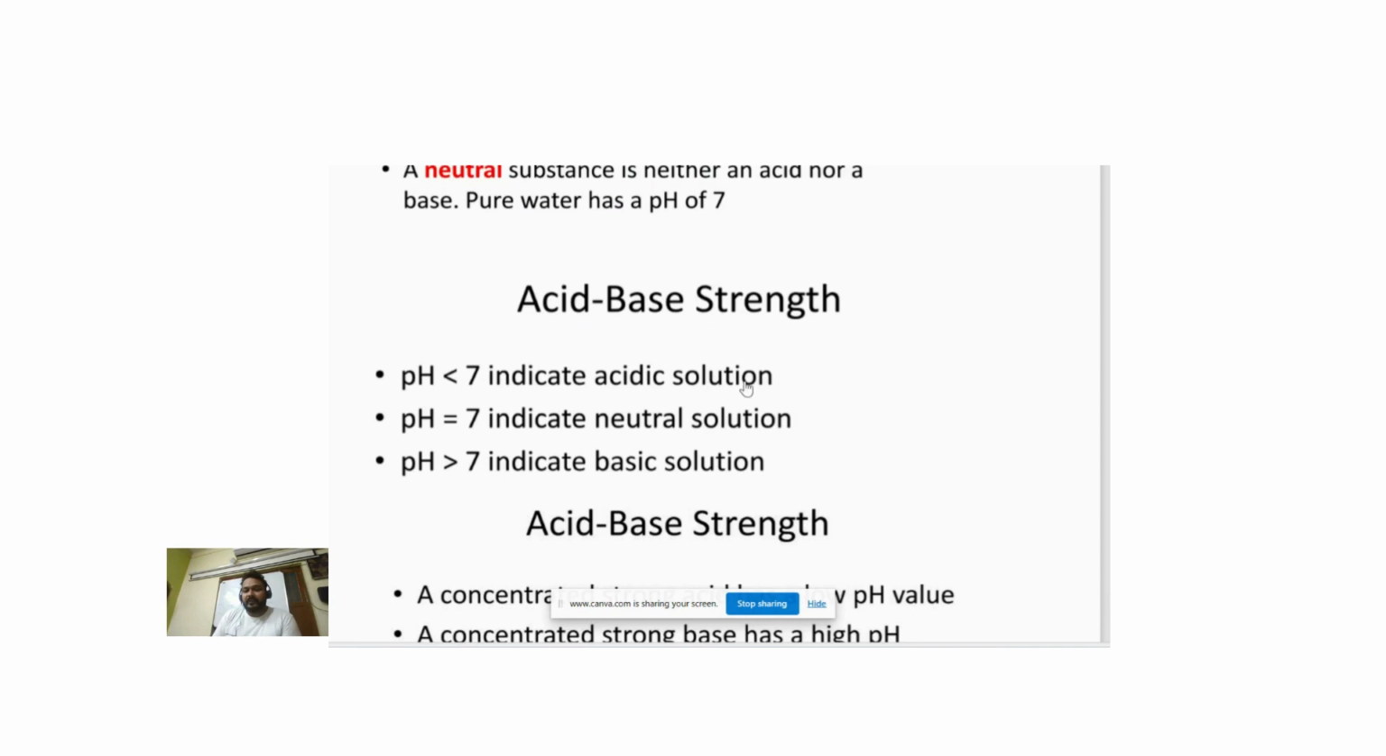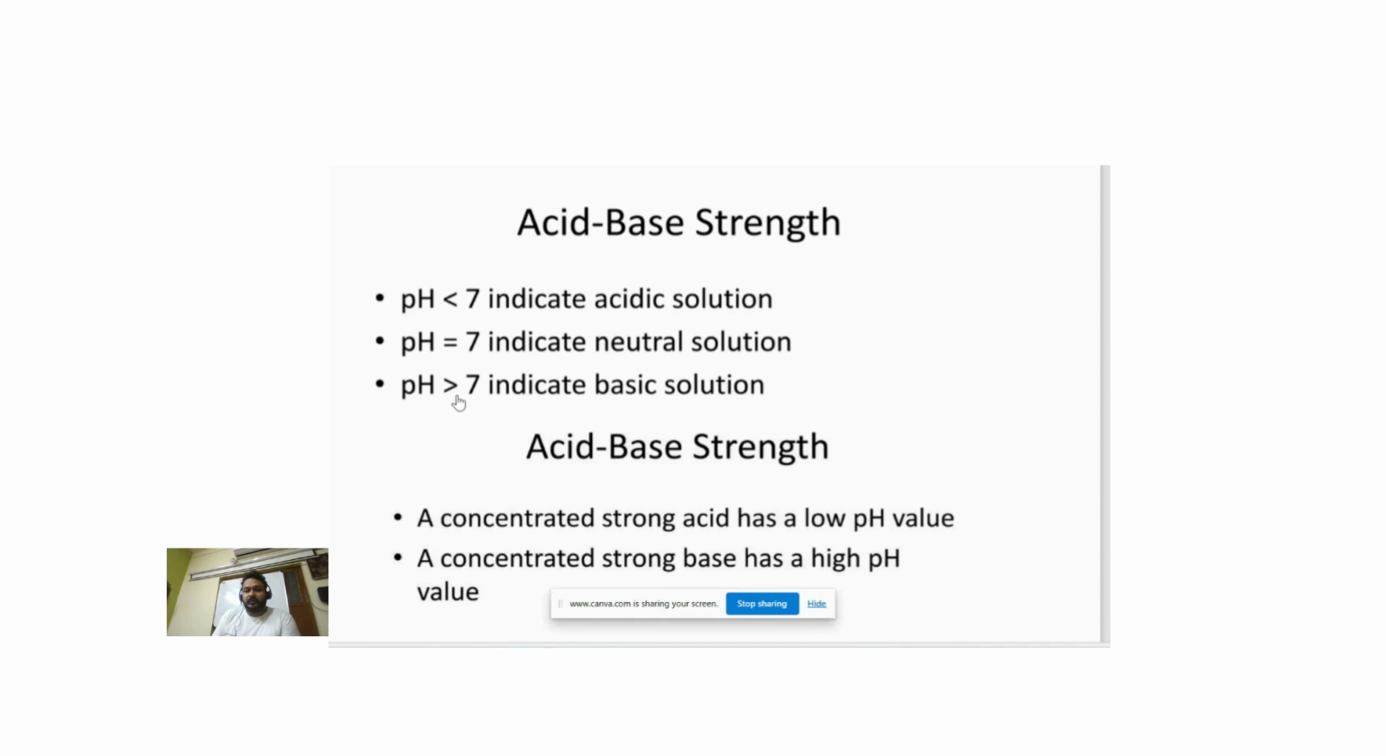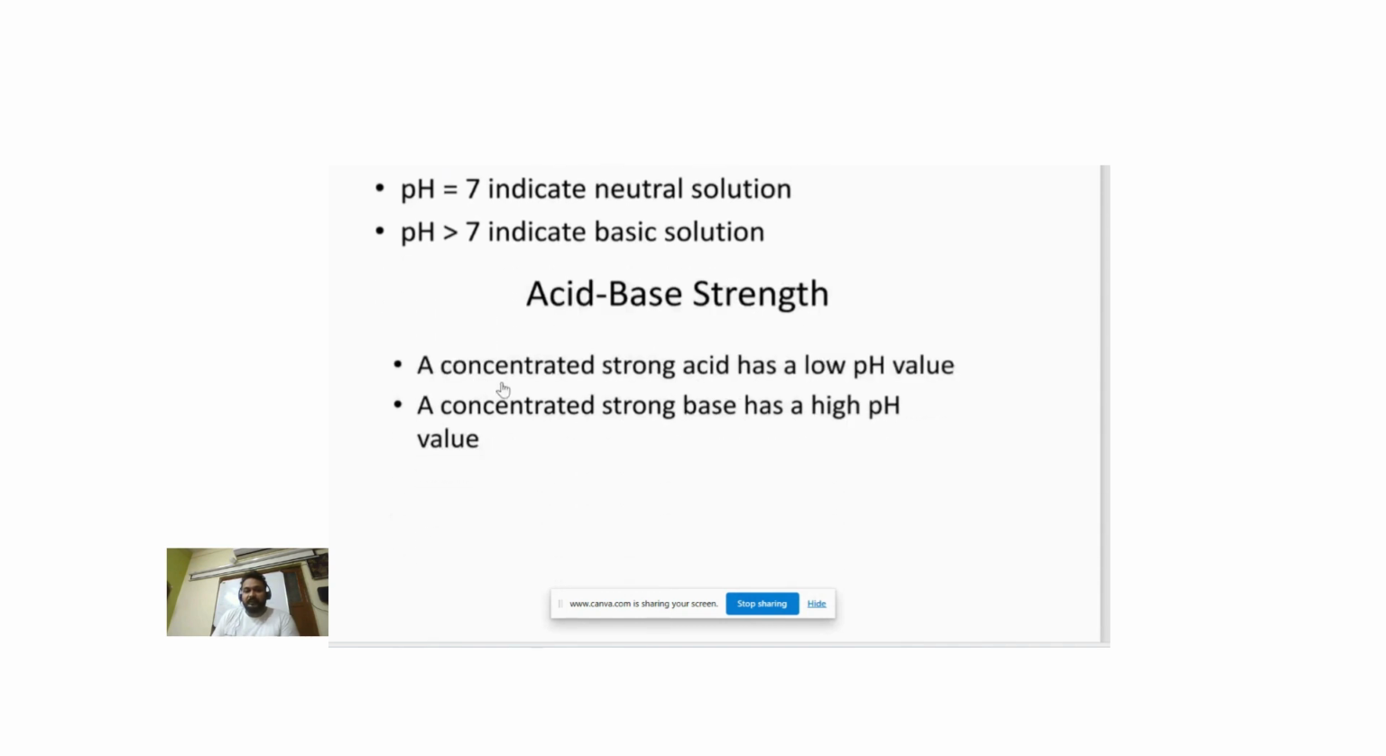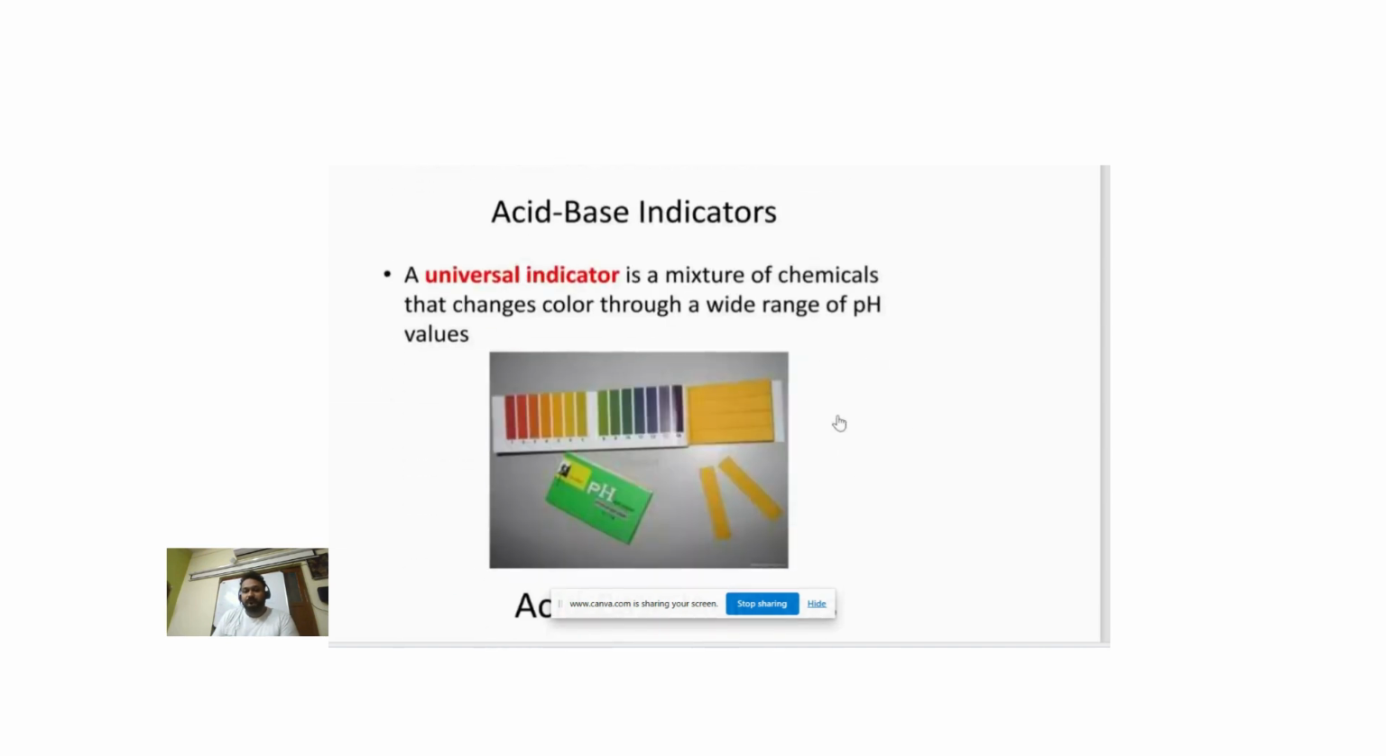Less than 7 indicates acidic solution. pH 7 indicates neutral solution. pH less than 7 is acidic and more than 7 is basic. Acid-base strength: a concentrated strong acid has a low pH value and a concentrated strong base has a high pH value.